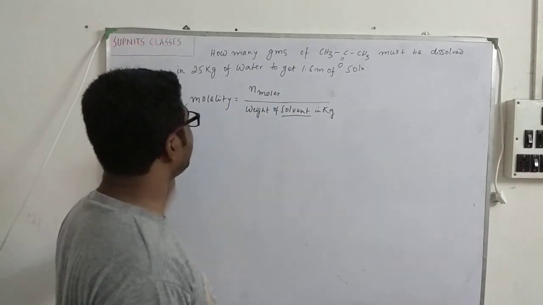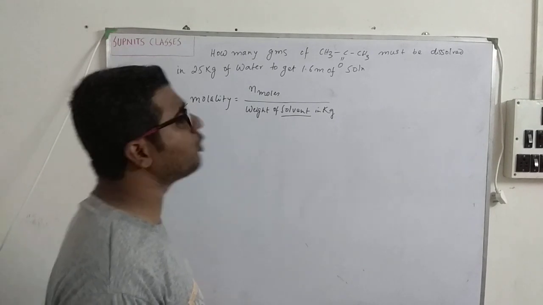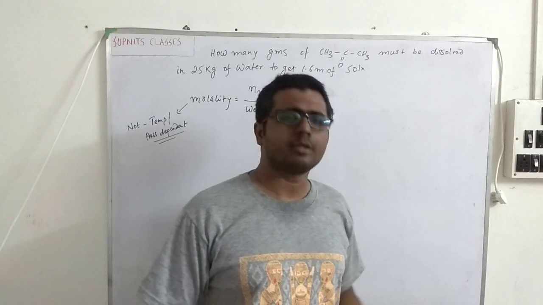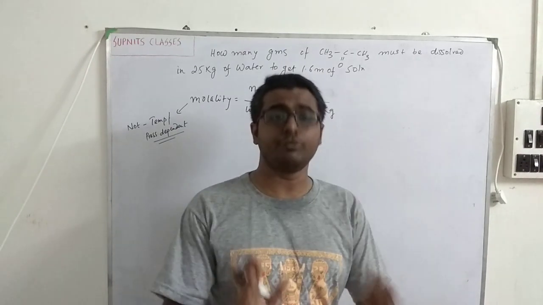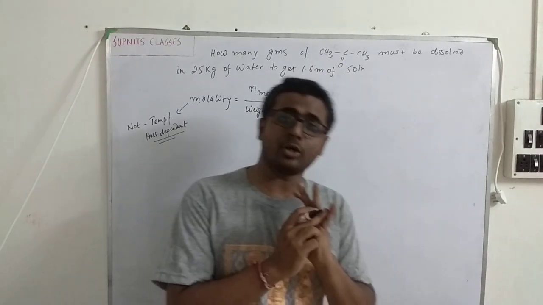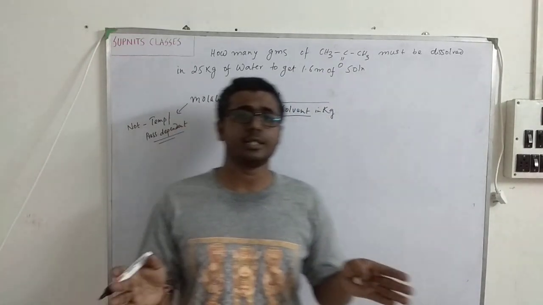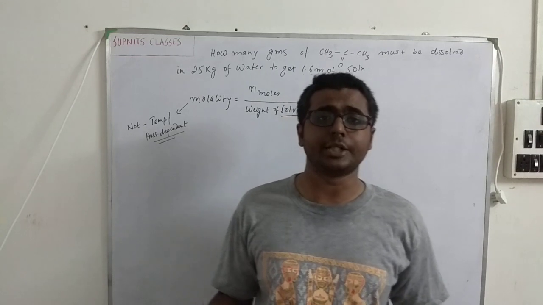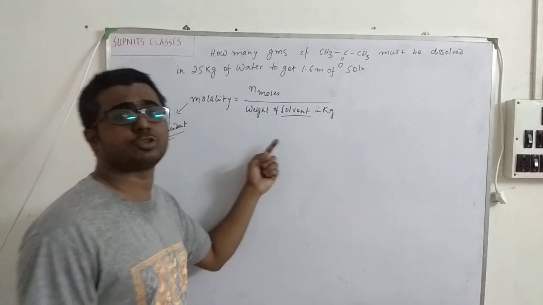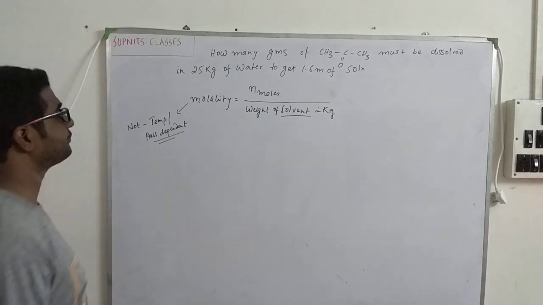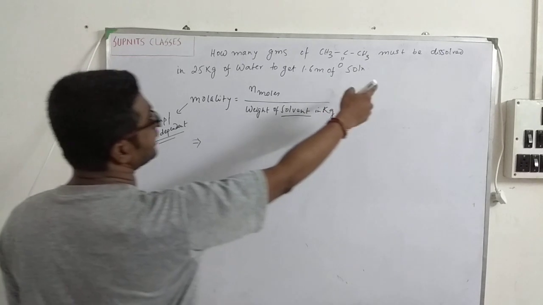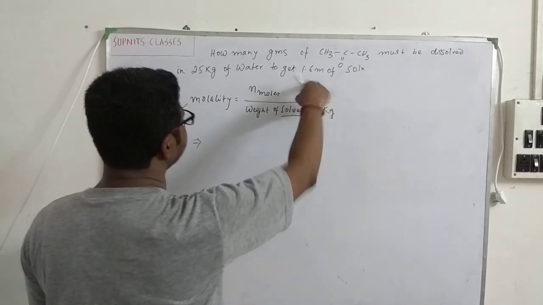The basic concept of molality is how many moles of a solute are dissolved in 1 kg of solvent only, not solution. Molarity and normality both have solution in the denominator, but in molality the concept is weight of solvent in the denominator. So let us find out this problem. This is a very easy, direct problem. Everything is given directly.